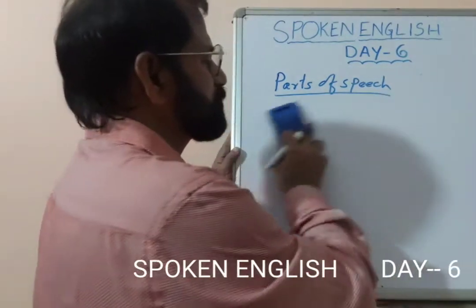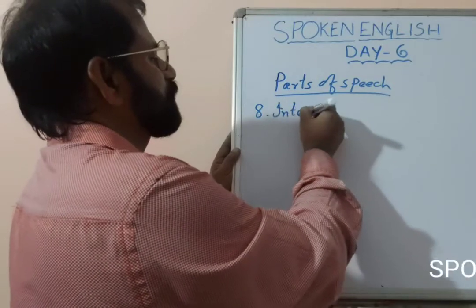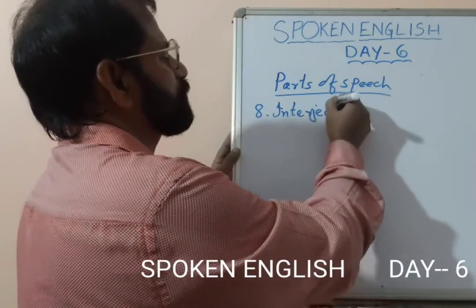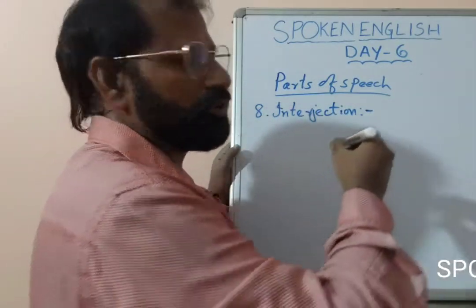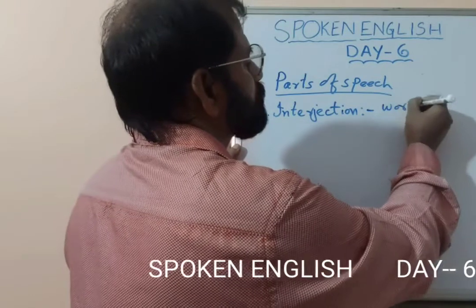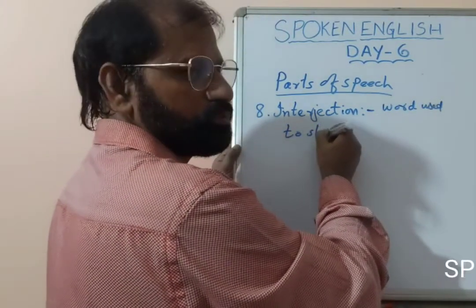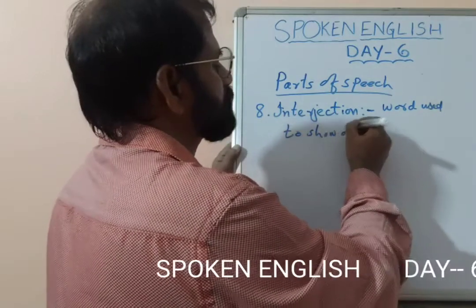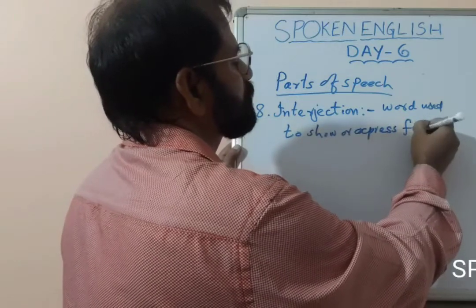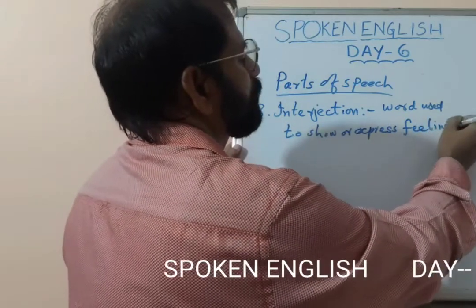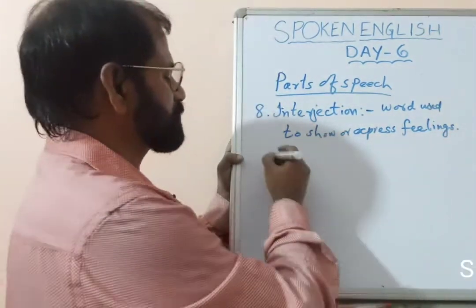Then the eighth one is interjection. What is interjection? A word used to show or express feelings. Maybe happiness, maybe surprise, maybe sadness.